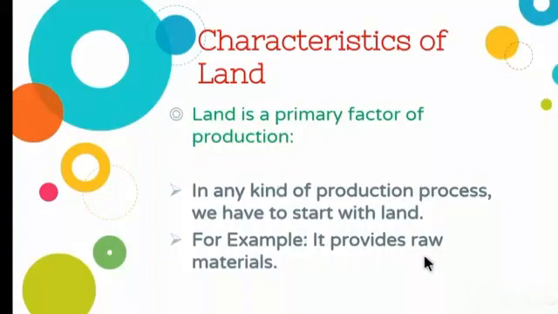For example, it provides the raw materials. In our last session, we have seen about the sugarcane process. The sugarcane is the raw material for the product sugar. And today we have seen about the chocolate production. The raw material for chocolate is the cocoa beans. So from where are we getting all this? The sugarcane and the cocoa beans are all cultivated on the land. So the land is the primary factor for production. So it is the first factor.